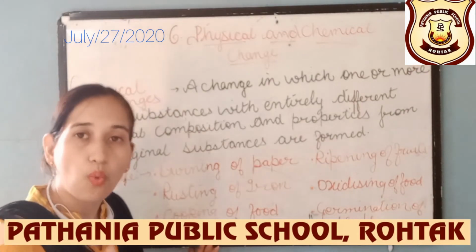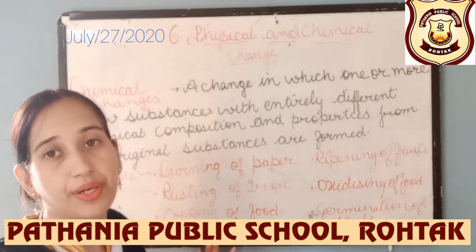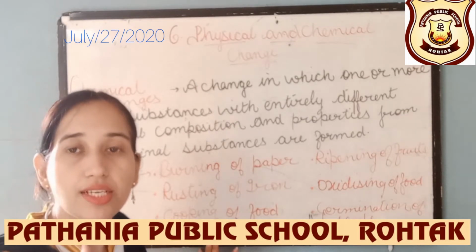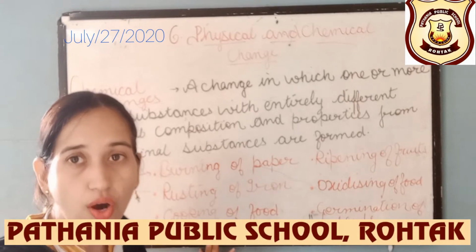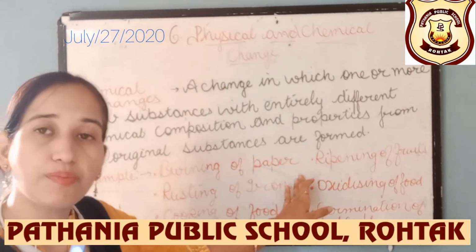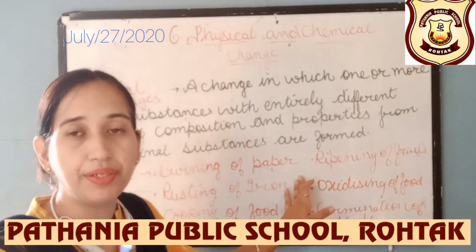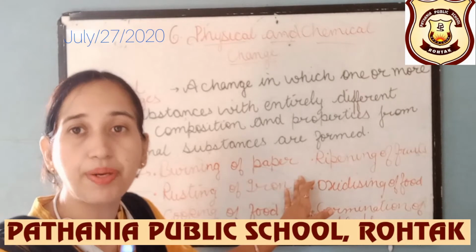Cooking of food. Once the food has been cooked, you can't make it raw again, beta. Next is the ripening of fruits. See, on the trees, ripening of fruits occurs. Once they have ripened, they can't be unripened again, na beta.